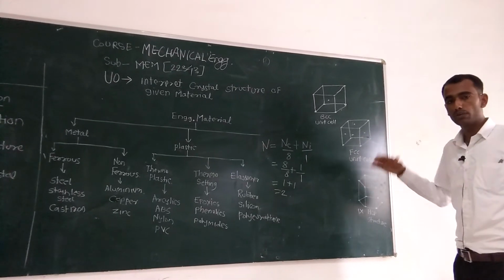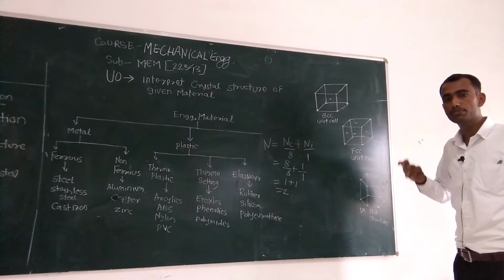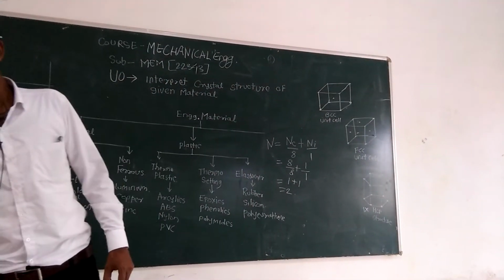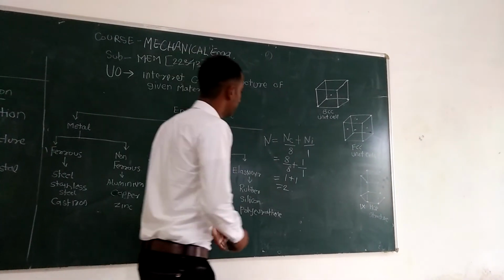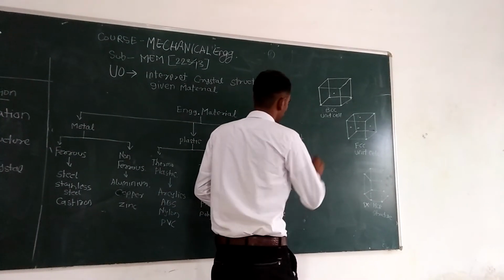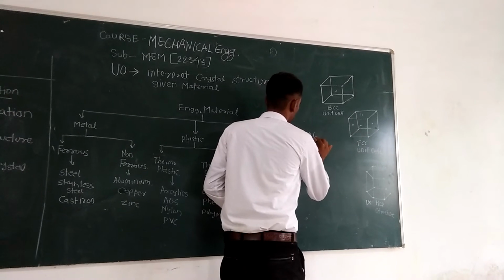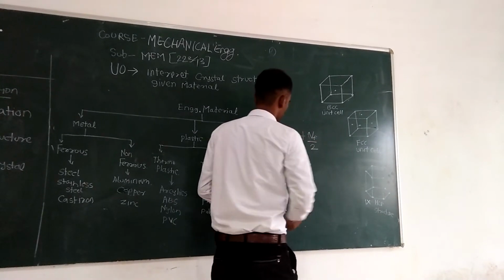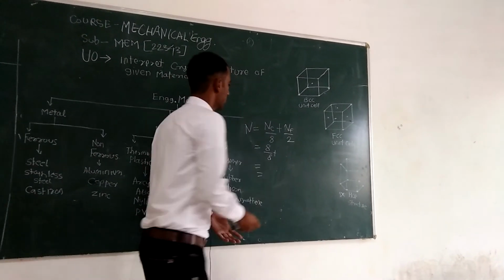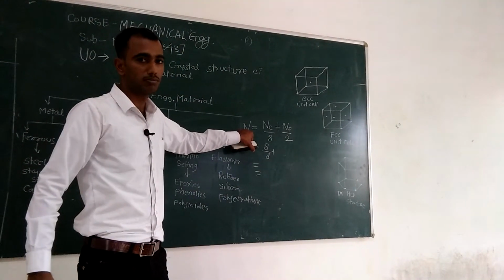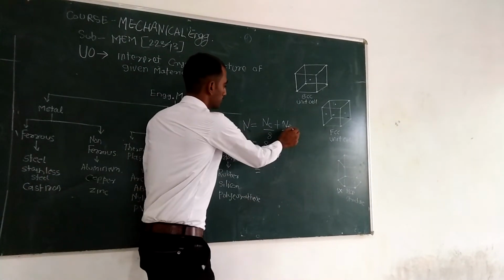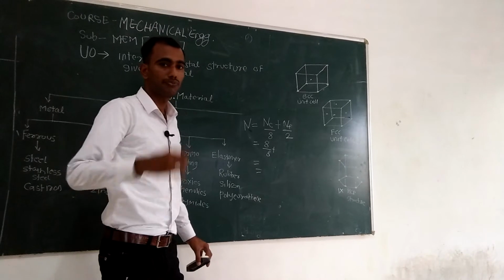If we want to calculate the number of atoms per FCC unit cell, then there is again one more formula. This is the formula for calculating the number of atoms per FCC unit cell, where n suffix f is the number of face atoms.